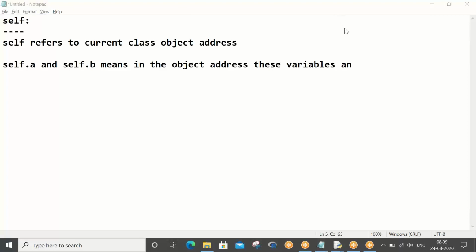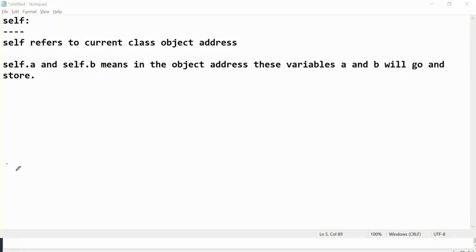Am I right? In the object address, these variables a and b will go and store. Fine. That's what I have been telling you from the starting.